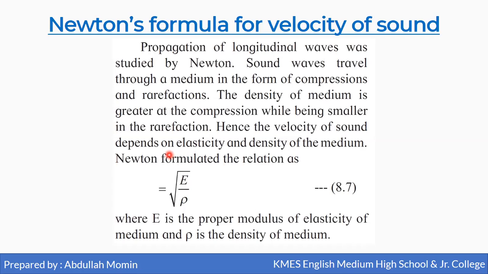And Newton gives us the formula for calculating the velocity of sound, and it is V is equal to square root of E by rho, where E is the modulus of elasticity of the medium and rho is the density of the medium.